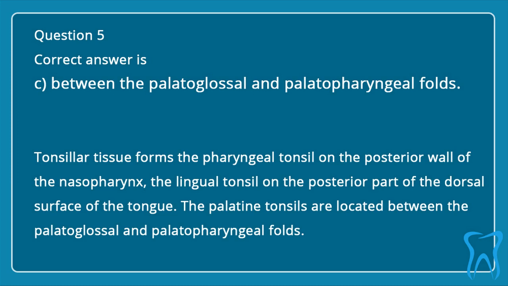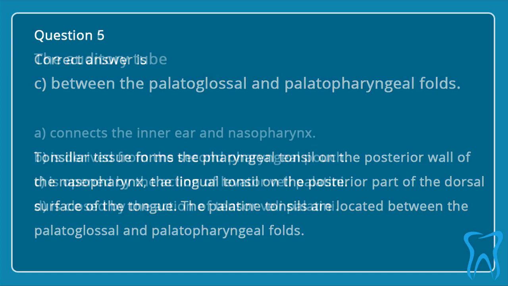Tonsillar tissue forms the pharyngeal tonsil on the posterior wall of the nasopharynx, the lingual tonsil on the posterior part of the dorsal surface of the tongue. The palatine tonsils are located between the palatoglossal and palatopharyngeal folds.